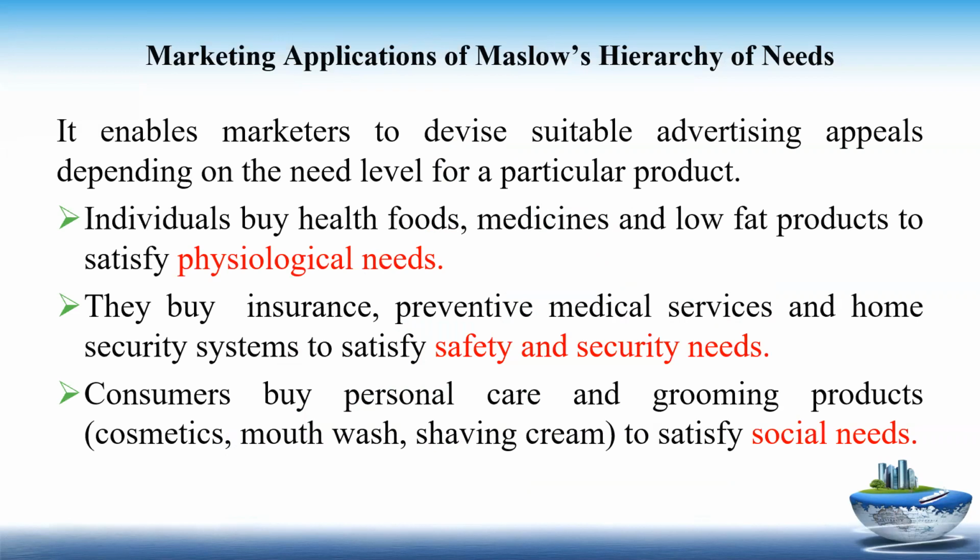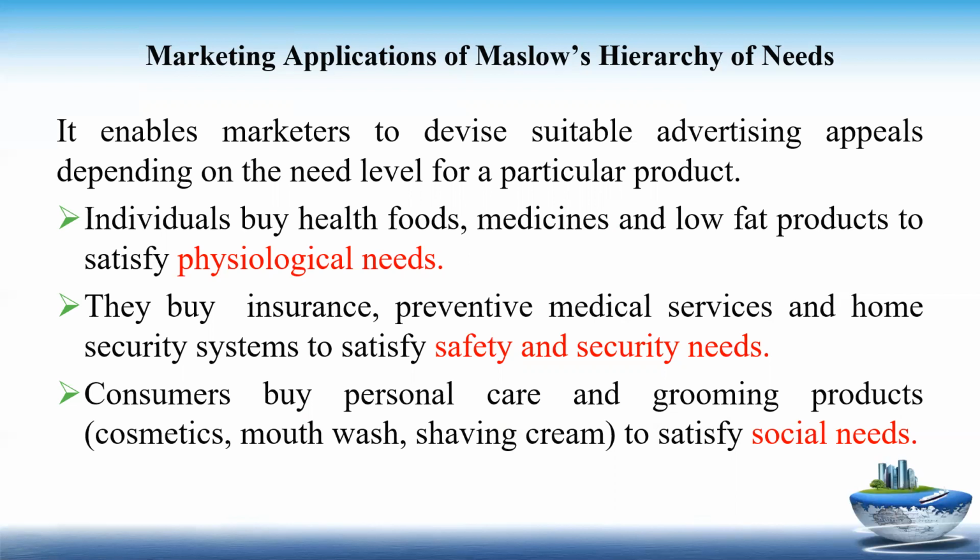Okay. Now is the marketing application of Maslow's hierarchy of needs. What is the use of this model for marketeers? What this model does is it enables marketeers to devise suitable advertising which appeals to consumers on the basis of their needs. So, individuals who buy health foods, medicines, low fat products are generally satisfying their physiological needs.